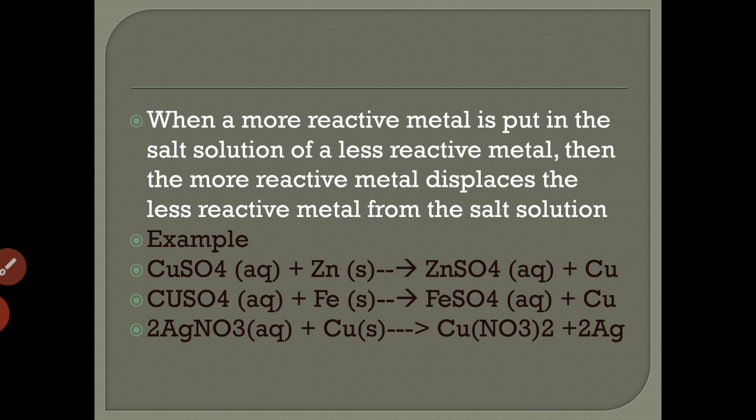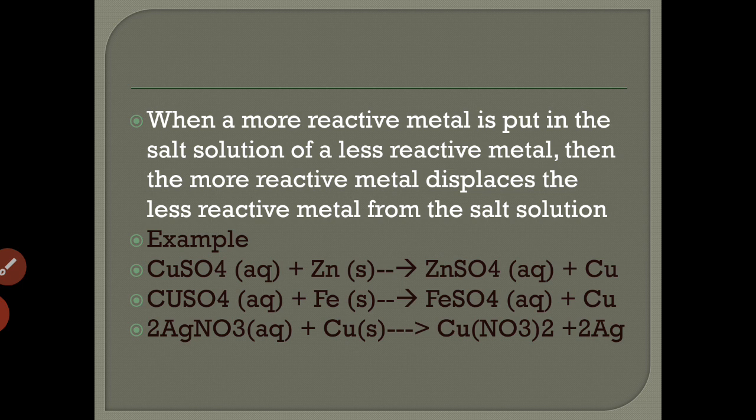When a more reactive metal is put in the salt solution of a less reactive metal, then the more reactive metal displaces or pushes out the less reactive metal from its salt solution. In other words, a more reactive metal displaces a less reactive metal from its salt solution.